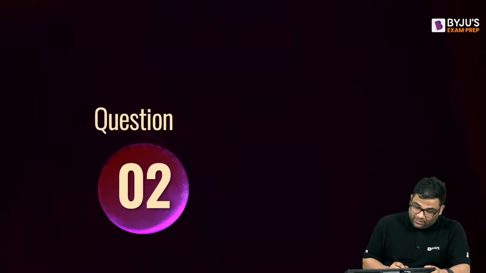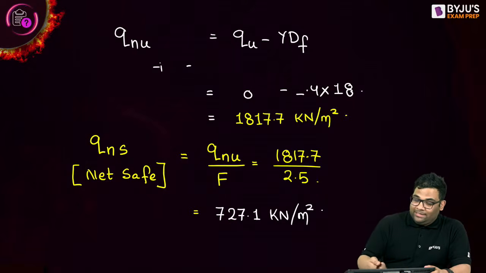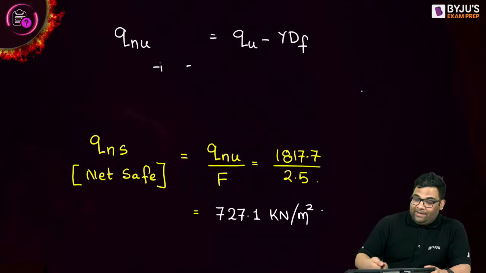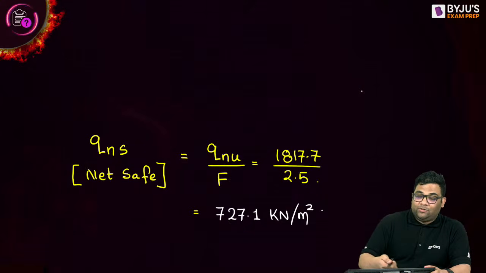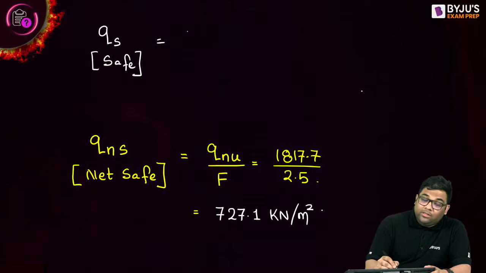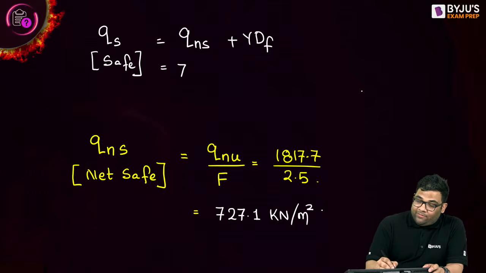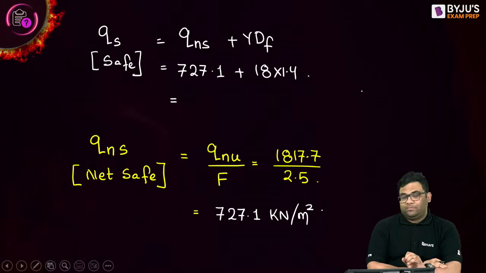The next thing is question number 2, but before that let us solve this question. The next one is the safe bearing capacity. How do you find out the safe bearing capacity? Very good. Net safe plus gamma Df. That is how much? 727.1 plus gamma is 18 and Df is 1.4. So how much am I getting for the safe one?